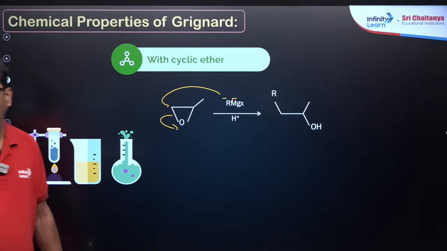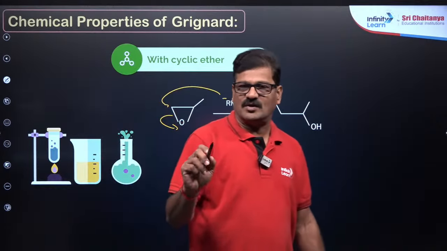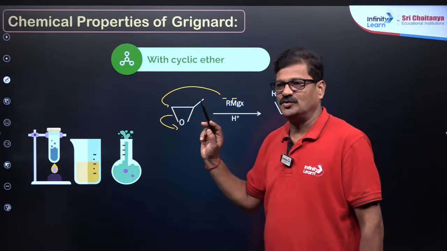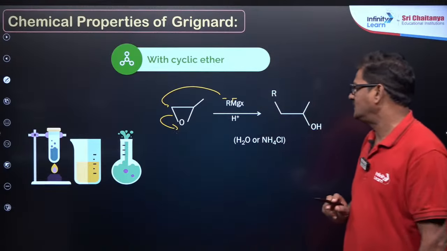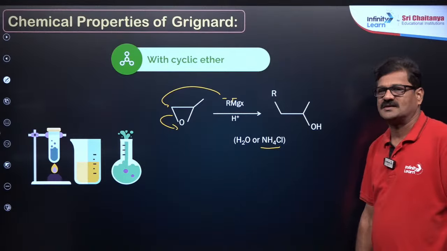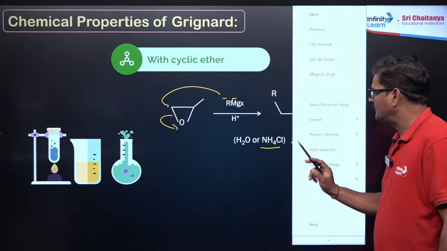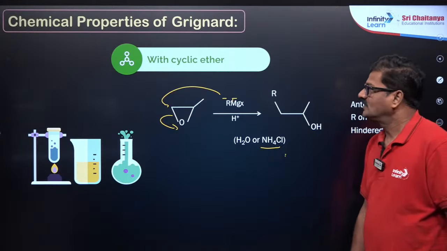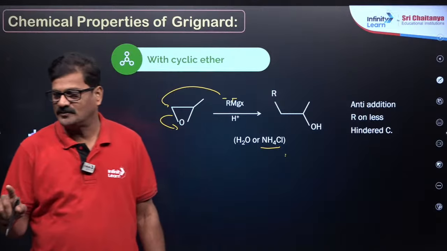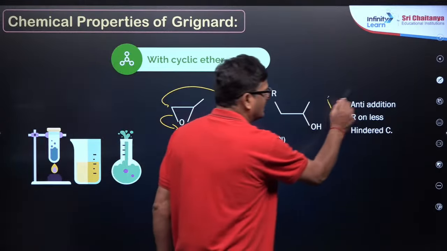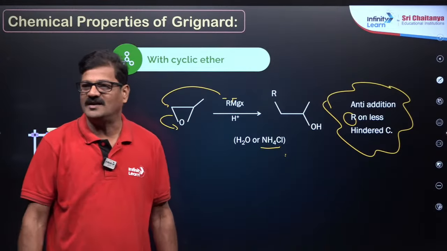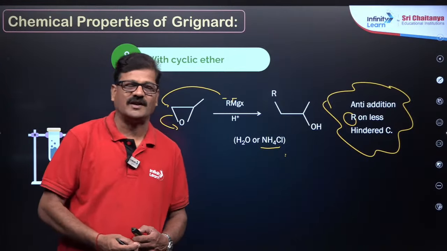I am going to show you the mechanism. Cleavage of epoxide with Grignard reagent has a lot of importance. You can use H2O or aqueous ammonium chloride as a reagent. Here it is very important. And you can say anti-addition on the less hindered carbon. Always, this is a trick. So R is going to attack on the less hindered side of the carbon. This is very important.